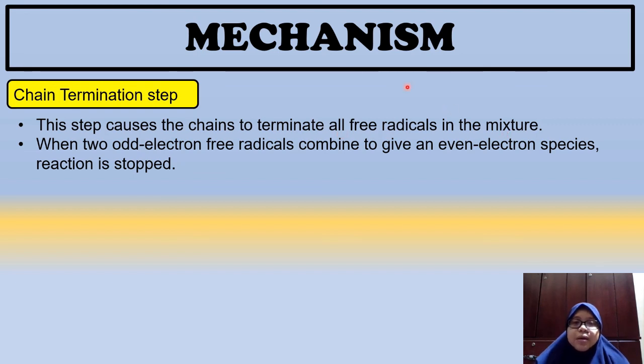Kan? So dalam termination step, all of the free radical will be terminated. Macam mana kita terminate? Bila kita combine two odd electron free radical. Bila kita combine free radical tadi, so menyebabkan reaction tu akan stop.